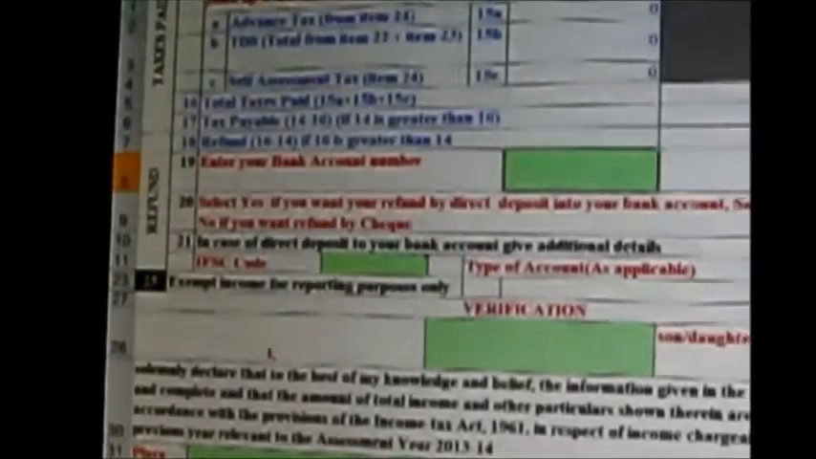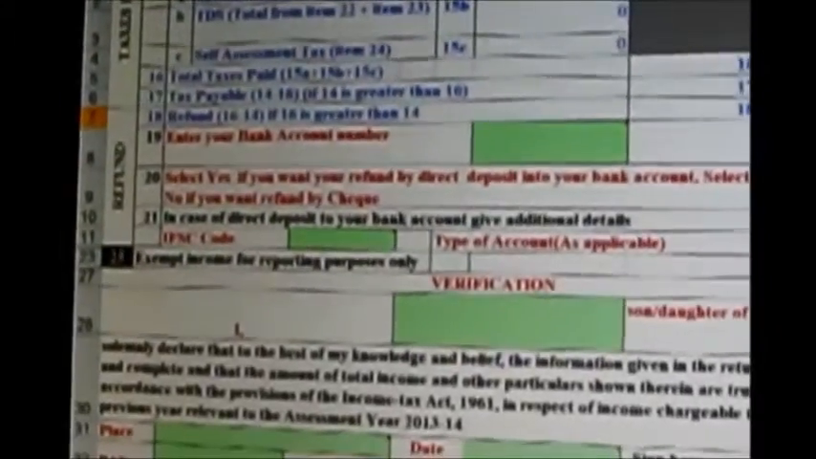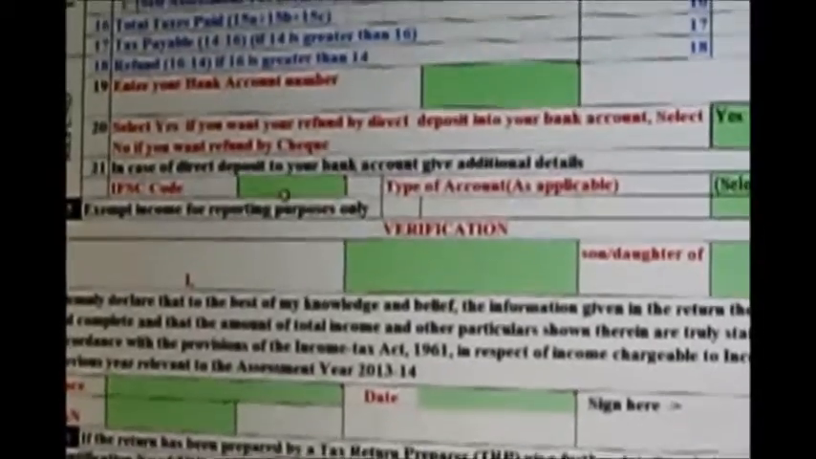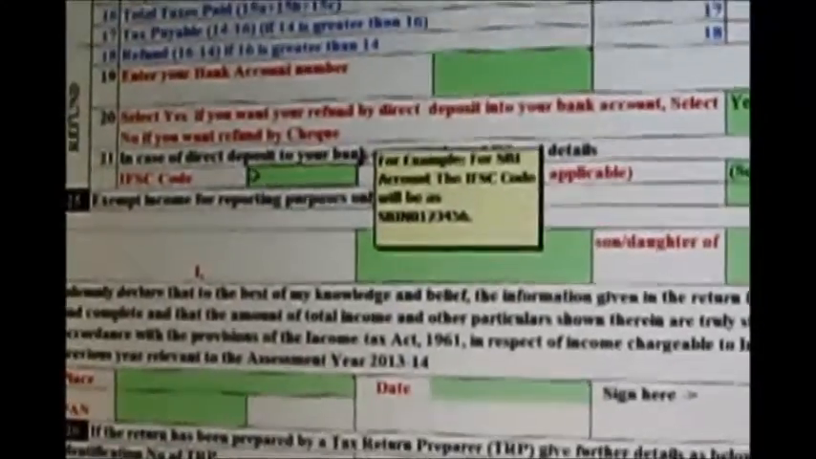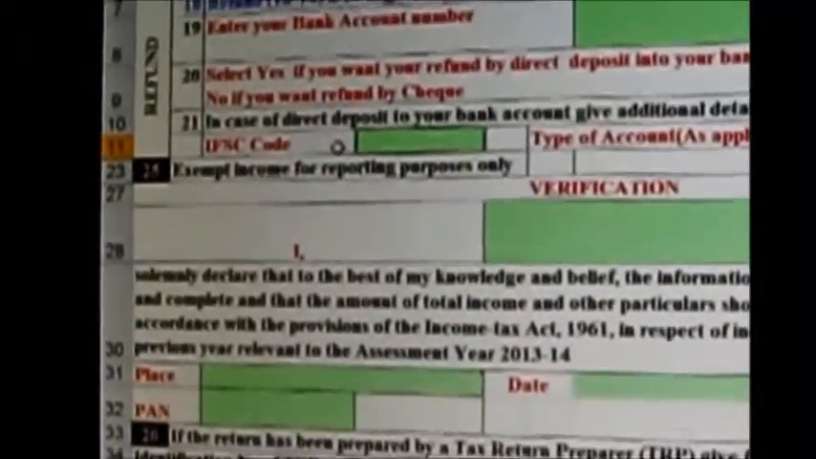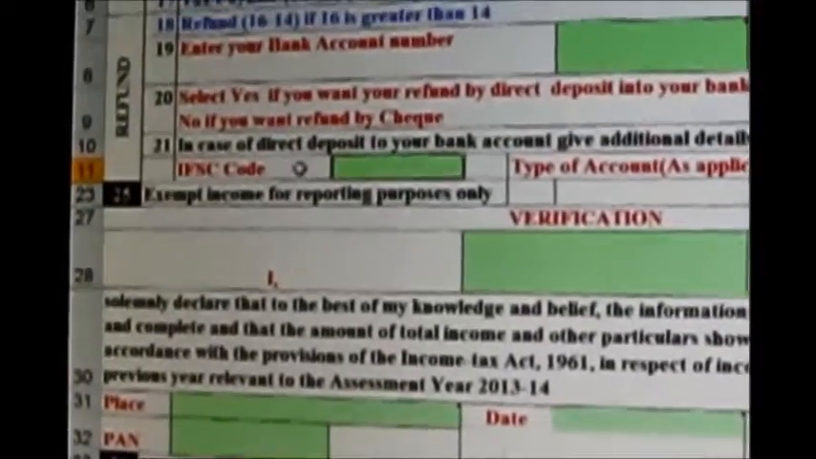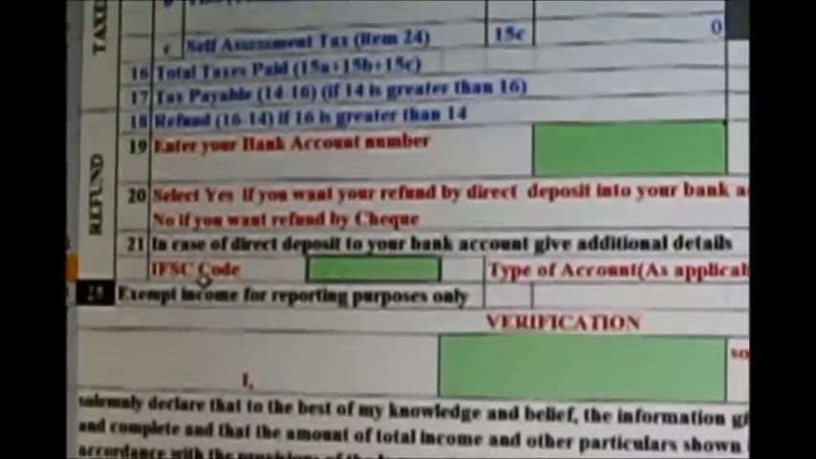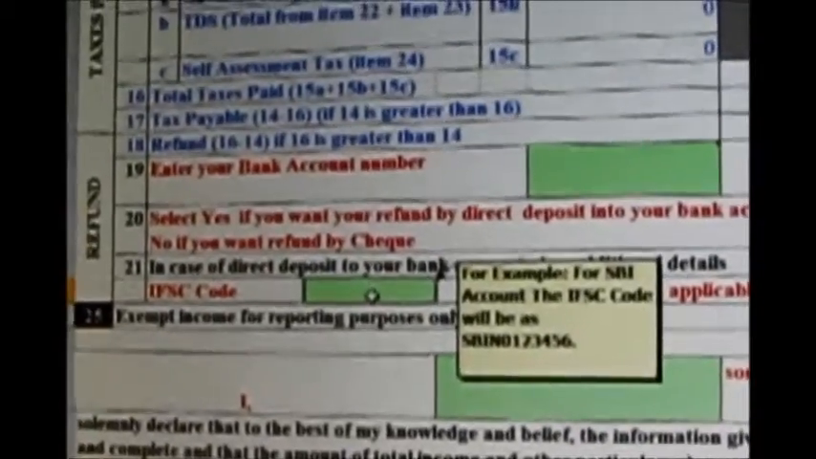Say yes here if you want a refund. Here it will show in the 18th column whether you are eligible for the refund or not. So if you are eligible for the refund, you click yes. And then mentioning this IFSC code is very important. Last year while I was filling this form, they were asking for the MICR number, but this time they have asked for the IFSC code.